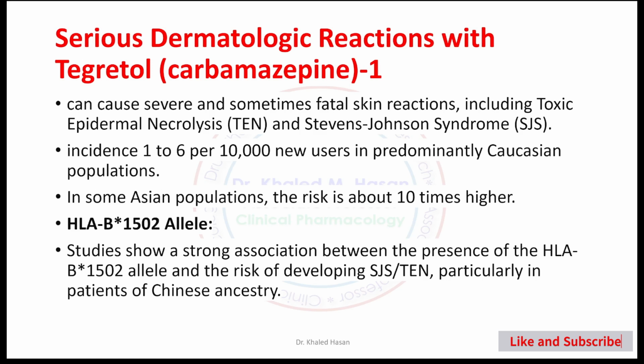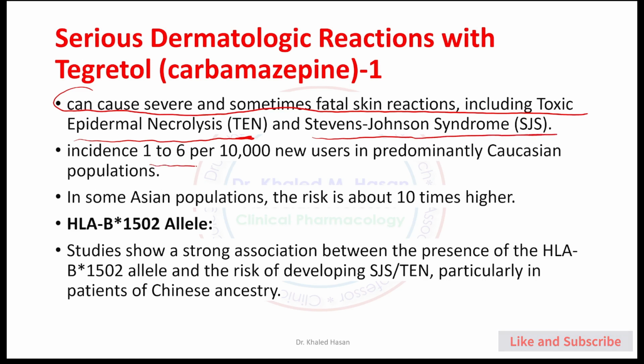Serious dermatological reaction with Tegretol, carbamazepine. Tegretol can cause severe and sometimes fatal skin reactions, such as toxic epidermal necrolysis, TEN, or Stevens-Johnson syndrome.